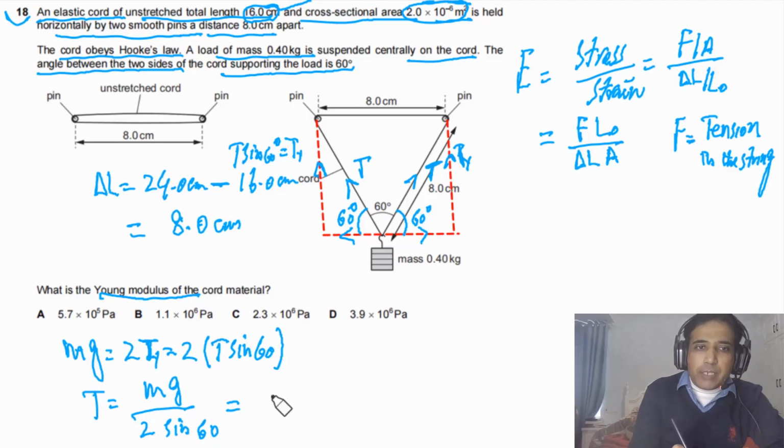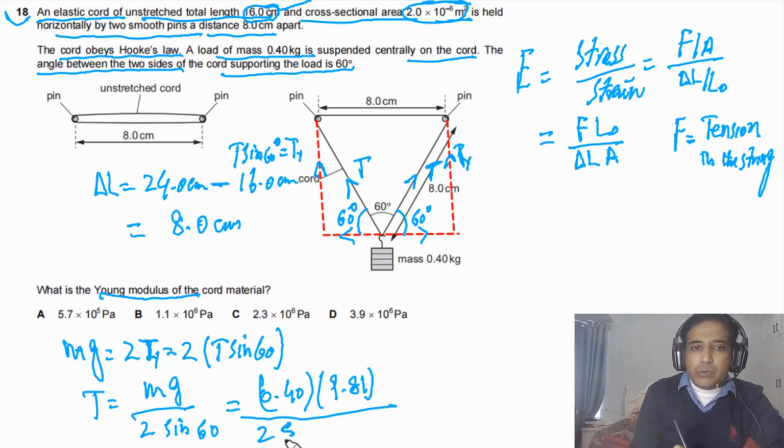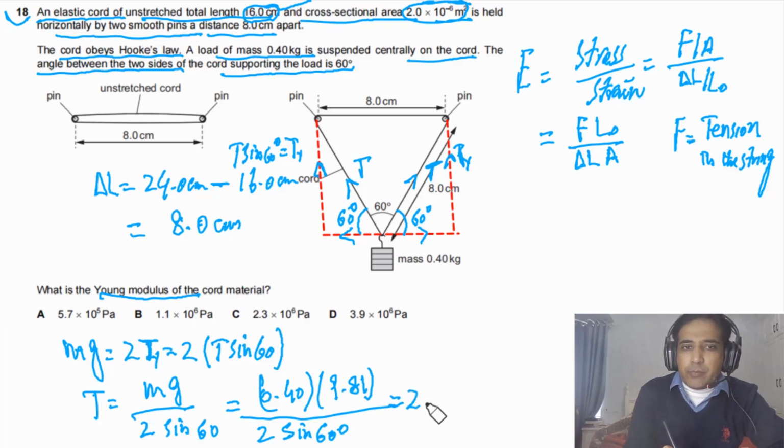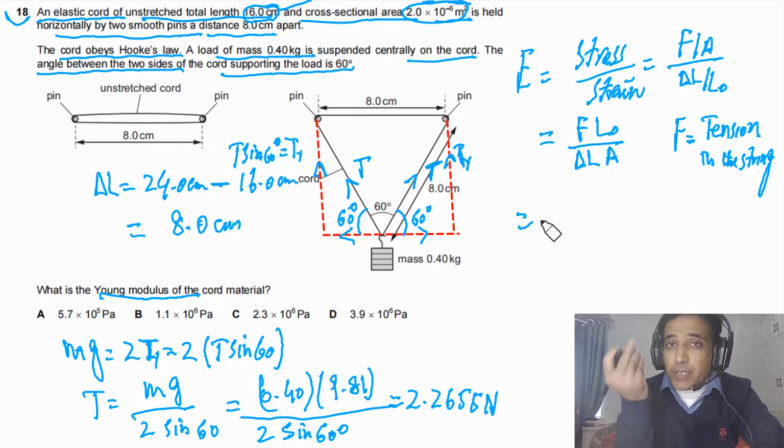Now simply we need to plug in values. We have the value of mass that is equal to 0.40, then we have the value of g that is equal to 9.81. We need to divide by 2 sine of 60 degrees. If we solve this one, our answer will be about 2.2655 Newton. So this is the value of T. Very tricky question, but very conceptual.